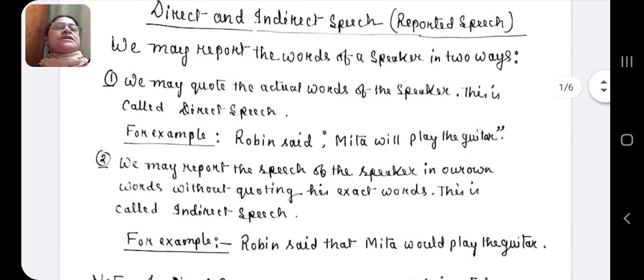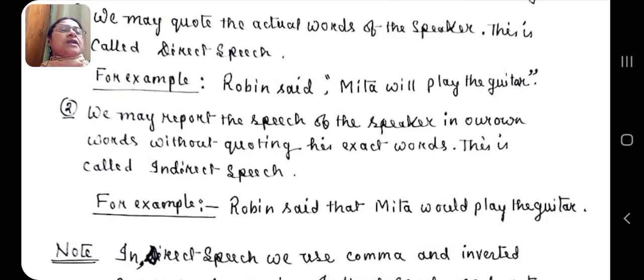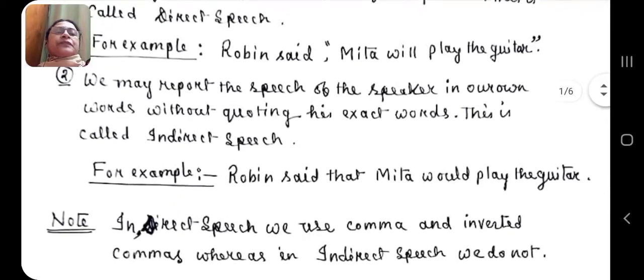For example, see here: Robin said, "Mita will play the guitar." This quoted sentence is the actual word of the speaker Robin. So this is called direct speech. We may report the speech of the speaker in our own words without quoting his exact words. This is called indirect speech. For example, see the same sentence I have converted into indirect speech: Robin said that Mita would play the guitar.